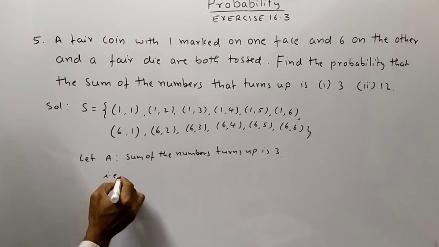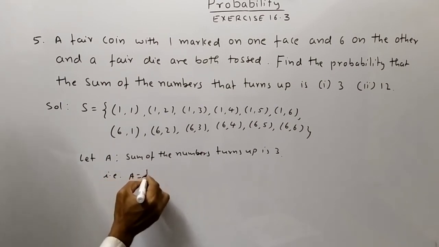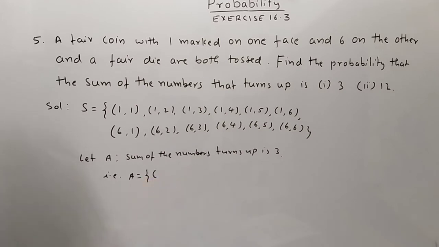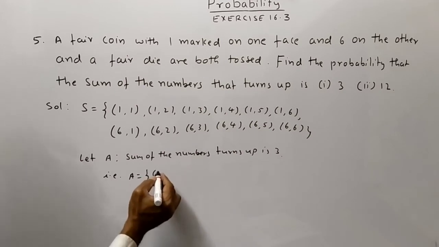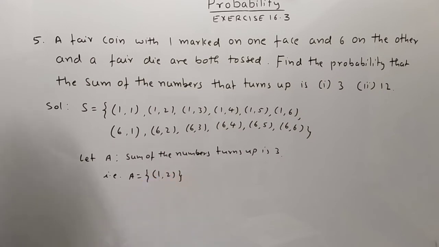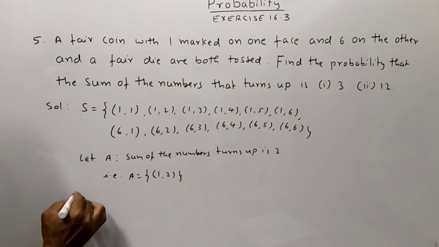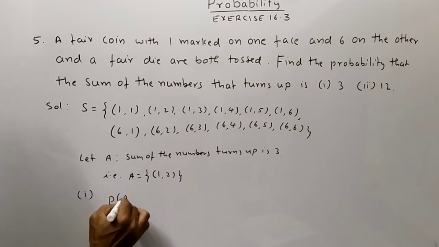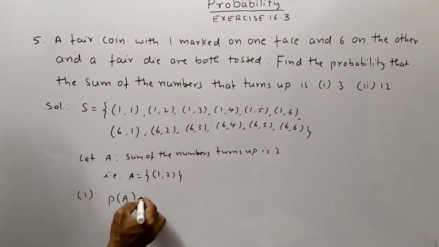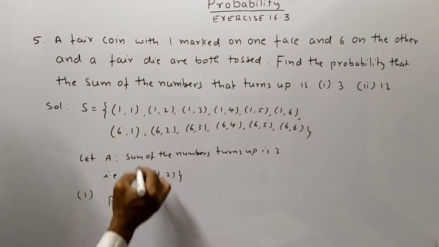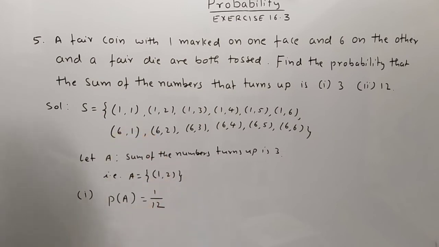That is, set A is equal to the set with ordered pair with elements 1, 2. So, first one, that is probability of A is equal to 1 divided by 12.